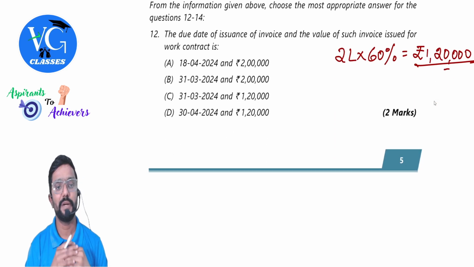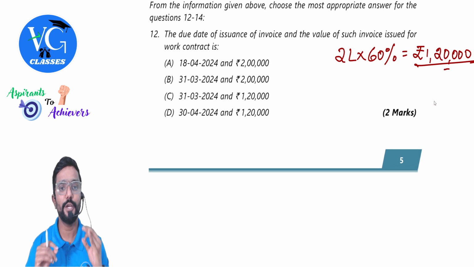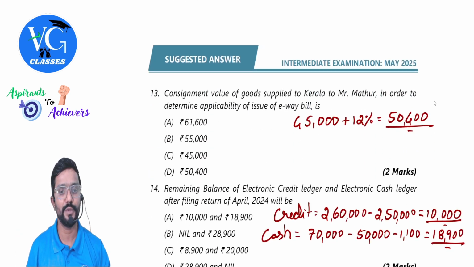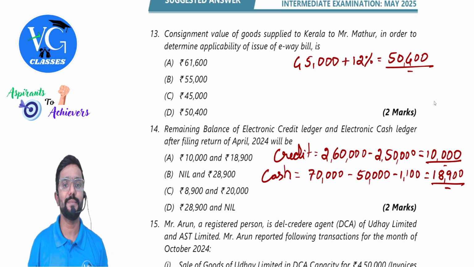We'll quickly read the requirement first. 12th one. The due date of issuance of invoice and value of such invoice issued for work contract is. Okay, this is on due date to issue invoice. Next, consignment value of goods supplied to Kerala to Mr. Mathur in order to determine applicability of issue of e-way bill is.